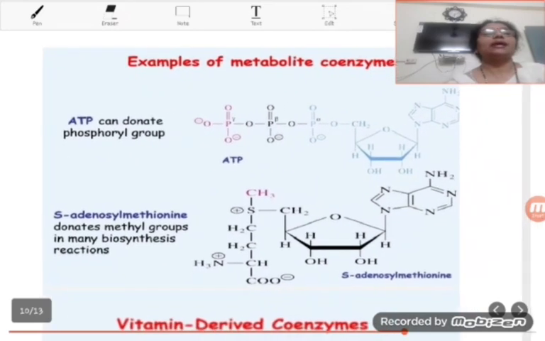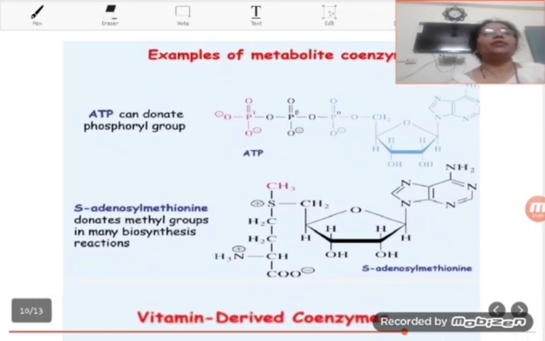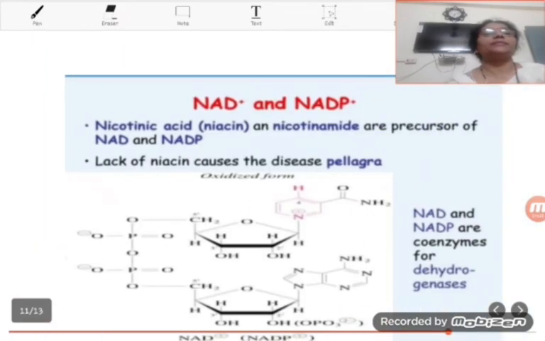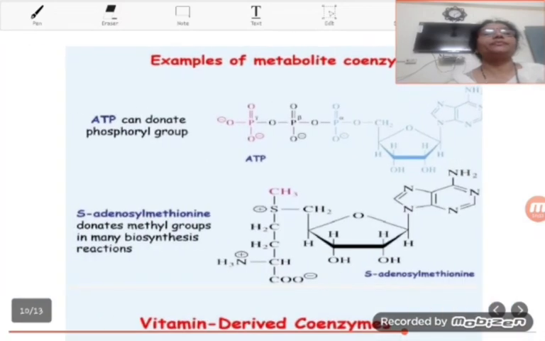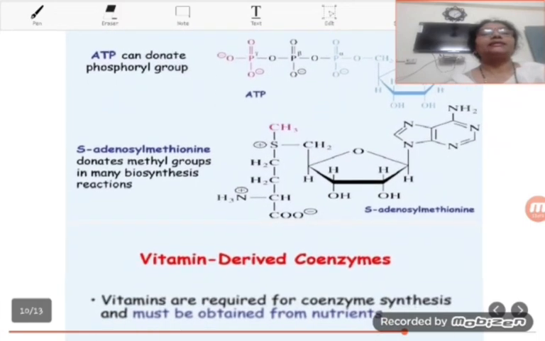Students, examples of metabolite coenzymes. ATP, phosphoryl group. S-adenosyl methionine donates methyl groups in many biosynthesis reactions.